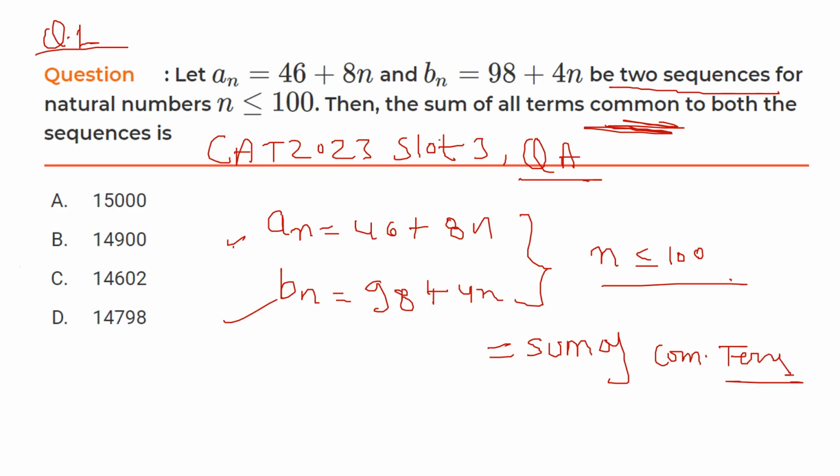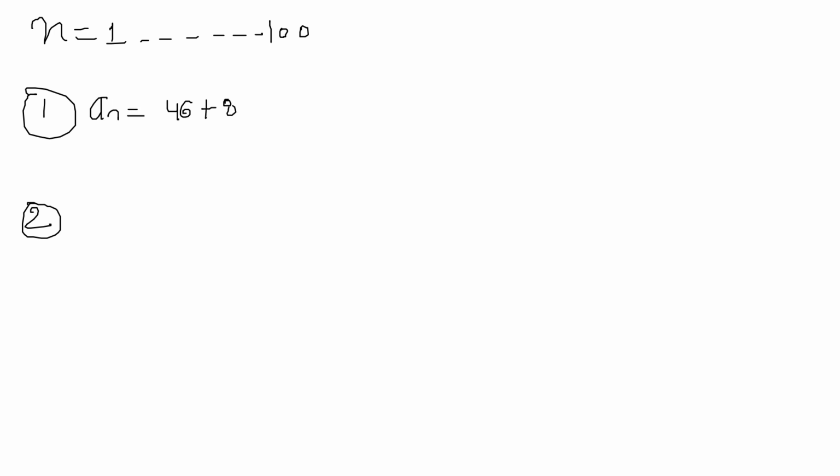Now we'll see the solution. When we put n equal to 1 to 100 in sequence 1, 46 plus 8n, putting n equal to 1, we will get 54, n equal to 2, 62, n equal to 3, 70, and so on. And at the end, when we put n equal to 100, we will get 846.